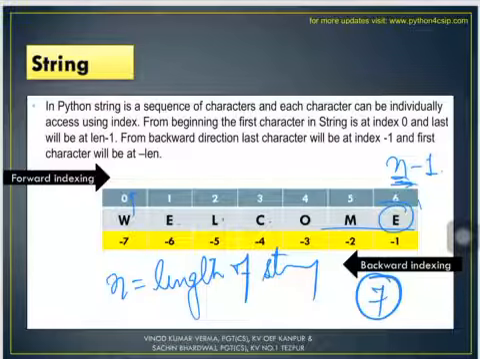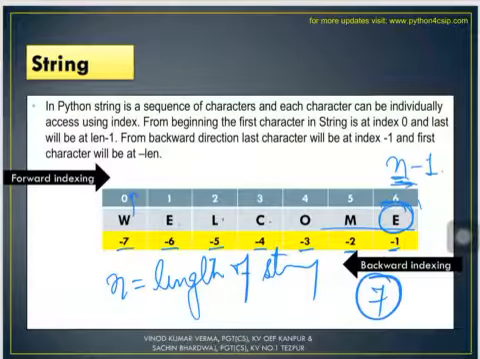Alright, and this is the backward indexing. Backward indexing, you must be remembering that it starts from the last character and it is in negative. So this last character E would have -1, -2, -3, -4, -5, -6, -7 and so on. So this is forward indexing and backward indexing.